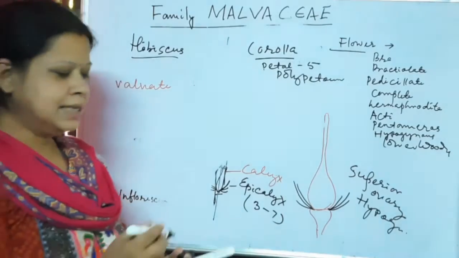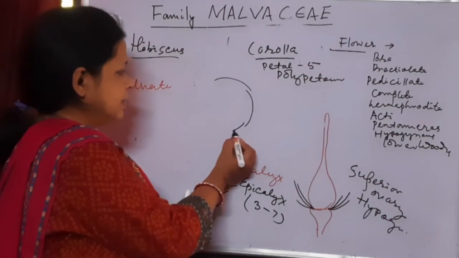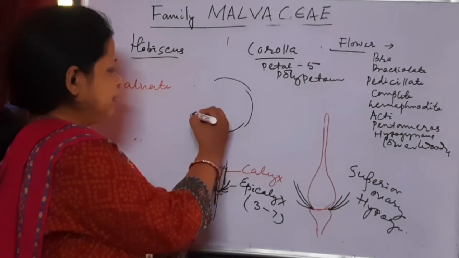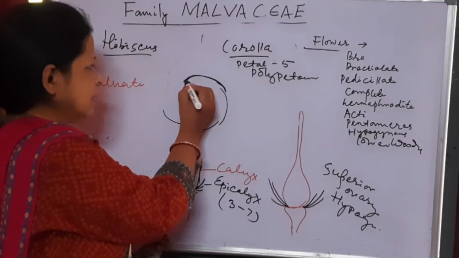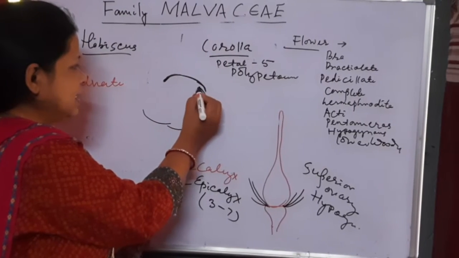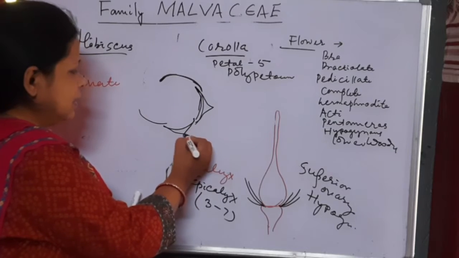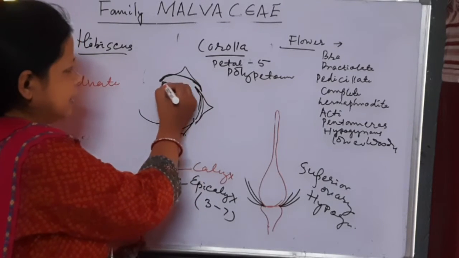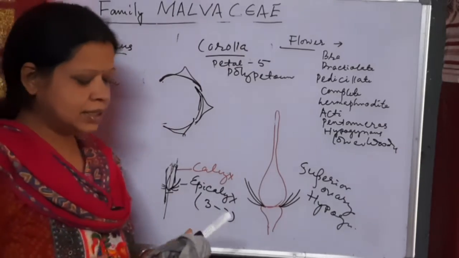Estivation means arrangement of the petals and sepals. That means one side of the petal is inside, and these are the petals, they are in twisted manner. That is called twisted arrangement or estivation of petals.